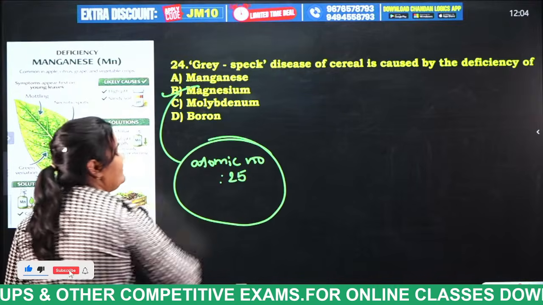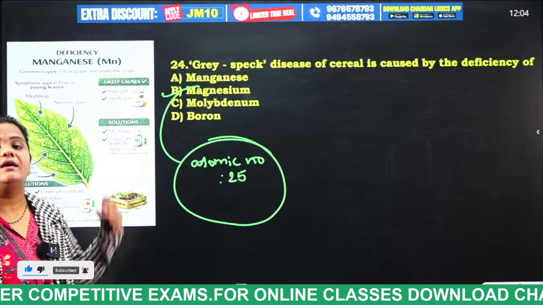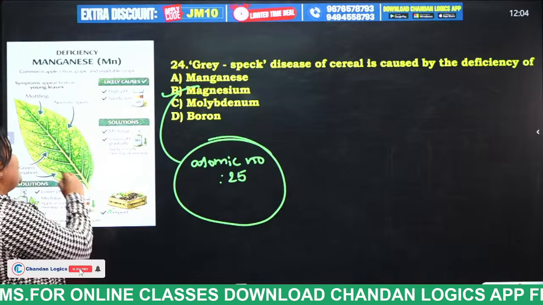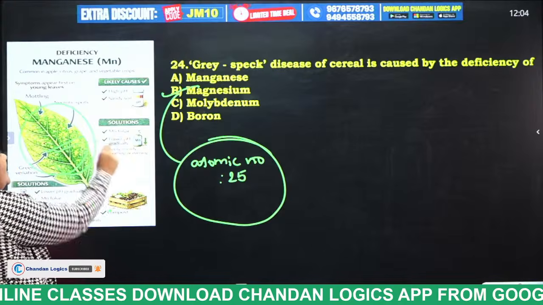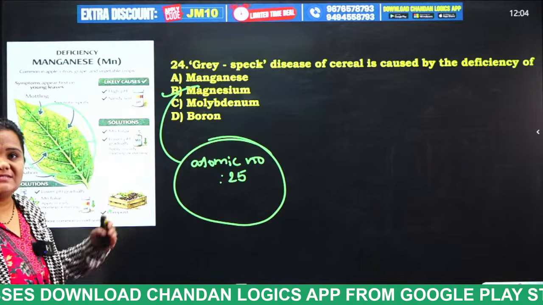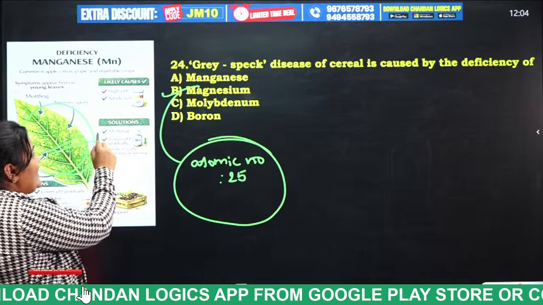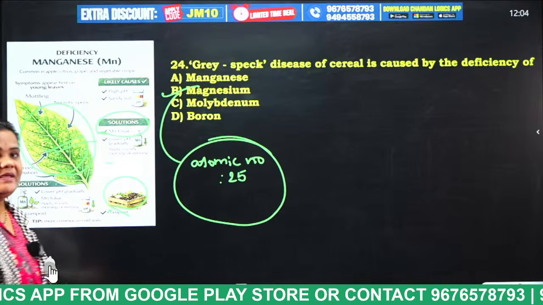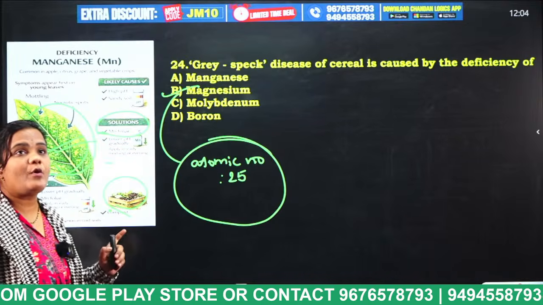When there is a deficiency of manganese for the plants, what happens to that plant? Yellow spots will appear on the leaves. So what is the solution for this? If we add manganese fluoride to the ground, this problem will be solved. Okay, very very important.